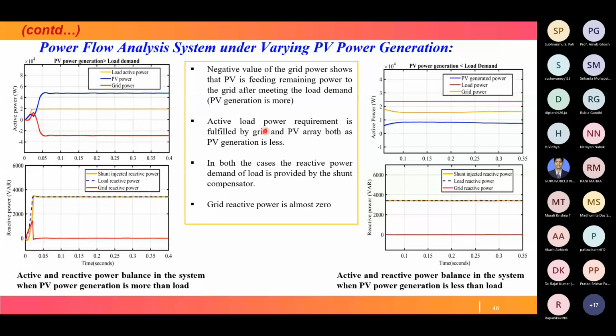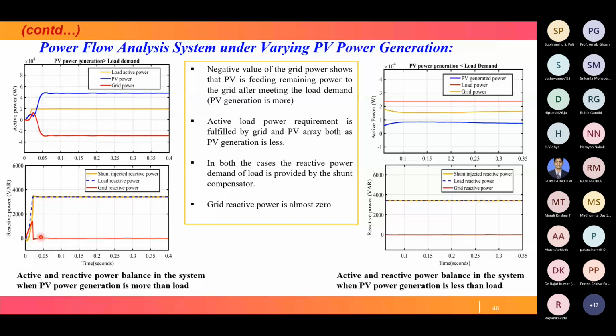But in both cases, the reactive power demand of the load is provided by the shunt compensator. See here, the red one is the grid reactive power. This is the case where PV power generation is more. Here the grid reactive power is at the zero level, and the shunt injected reactive power and load reactive power are merging. That means these are balancing. The reactive power demand of the load is provided by the shunt compensator.